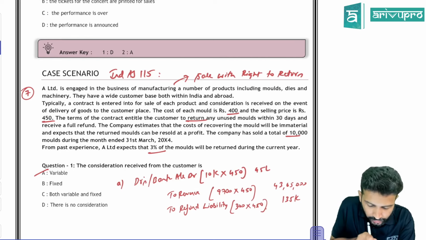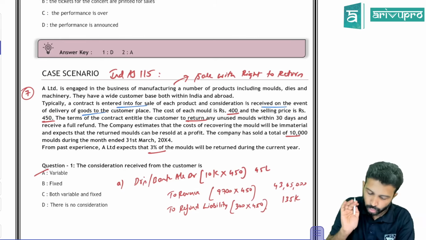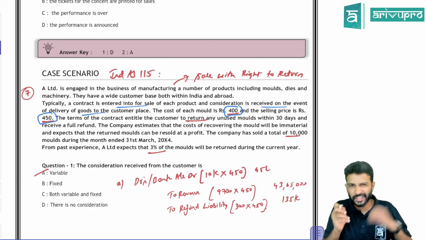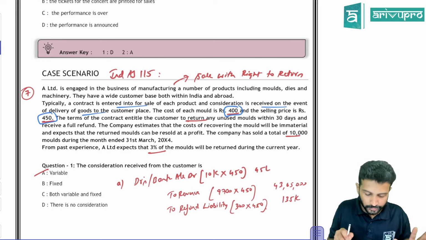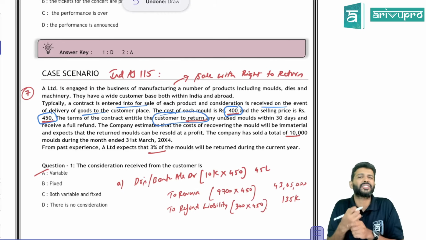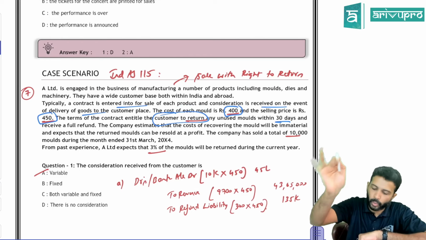The contract is entered for the sale of each product. Consideration is received on the event of delivery of the goods. The cost of these goods is 400 and the selling price is 450 for each unit. They have given the customer the right to return, so this is a sale made on a right to return basis. Within 30 days, if the customer wants, he can return it.